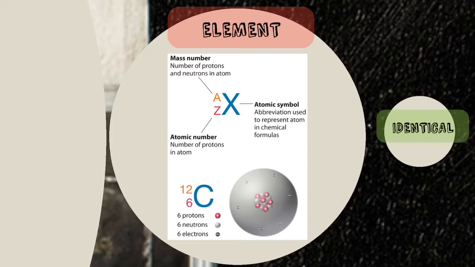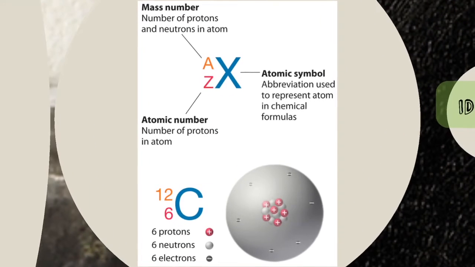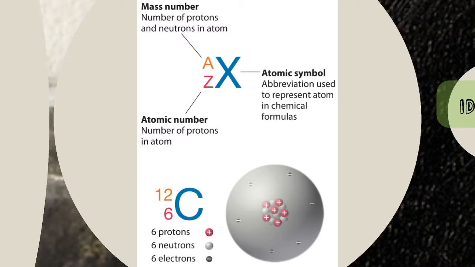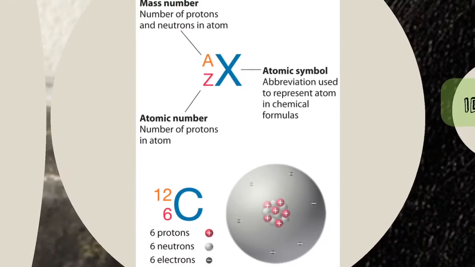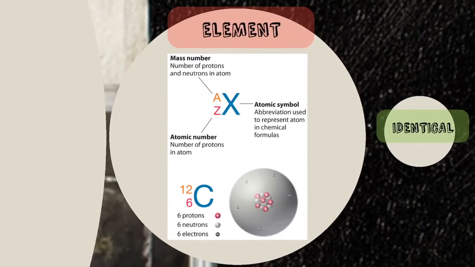As you can see here, there is an atomic symbol, and there are 118 atomic symbols that represent different atoms in chemical formulas. The A number represents the mass number, the number of protons and neutrons in an atom. And of course, the Z number refers to the number of protons in an atom. In our example, we have carbon-12. The 12 represents the number of protons and neutrons. That's 6 plus 6, which is equal to 12.